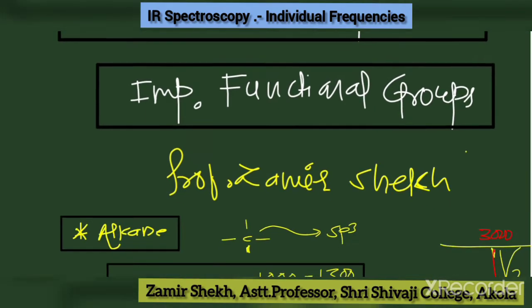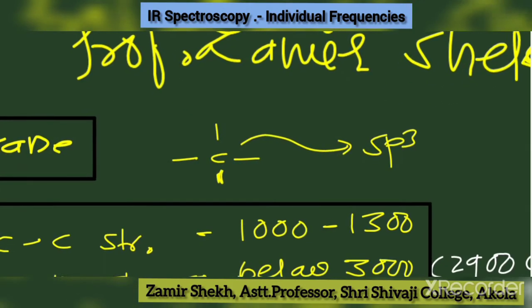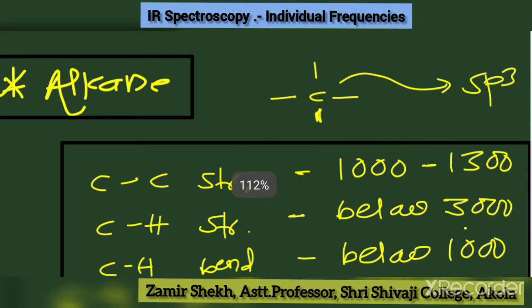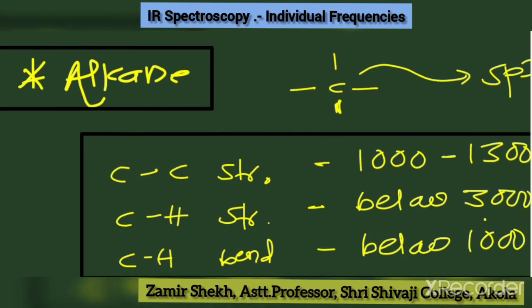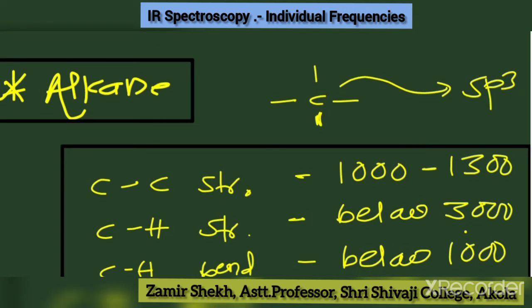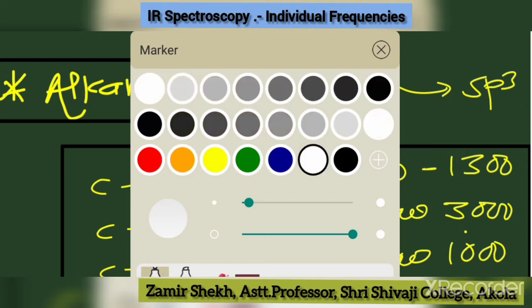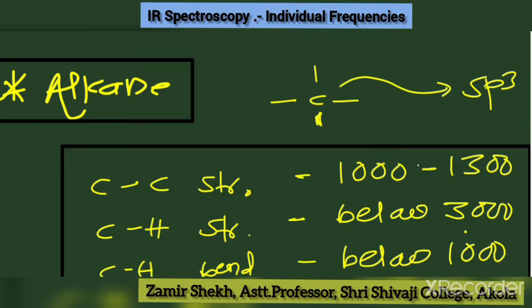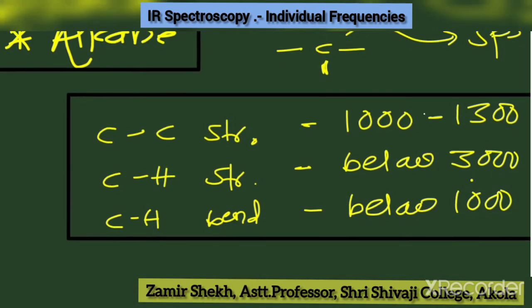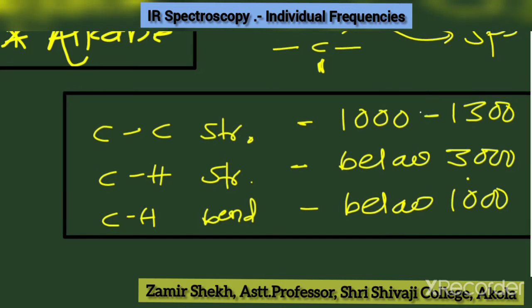Let's proceed. The first functional group is an alkane, and in the case of alkane the important moiety is the sp3 hybridized carbon. Now what are the possible values of frequency? Firstly we have carbon-carbon stretching frequency, carbon-hydrogen stretching frequency, and carbon-hydrogen bending frequency.